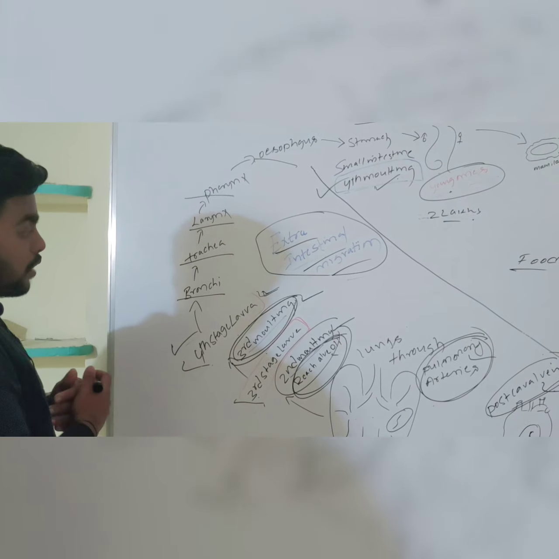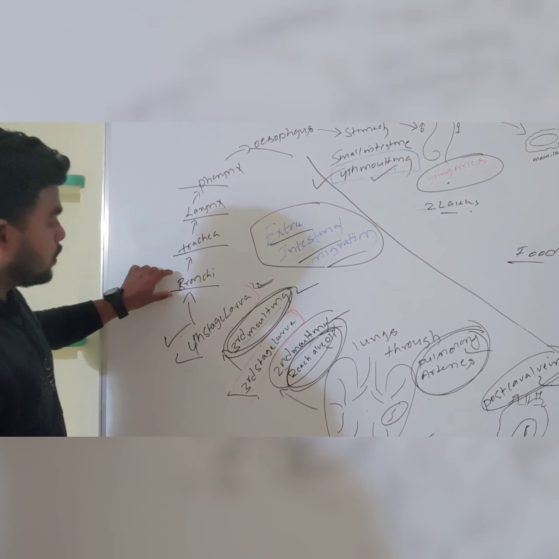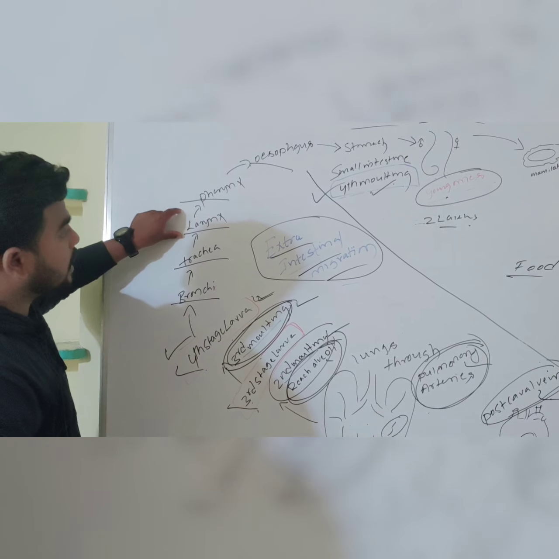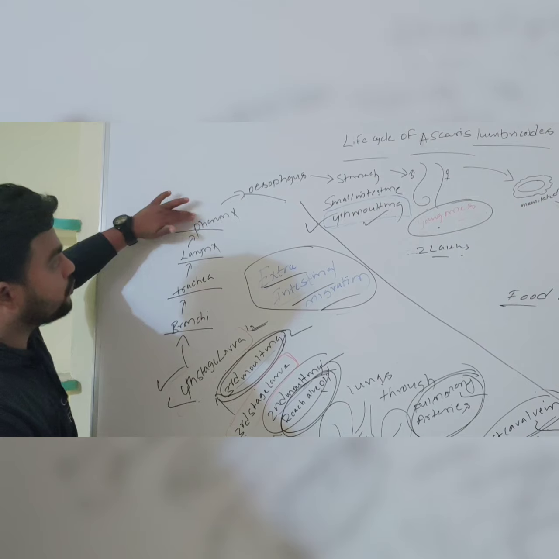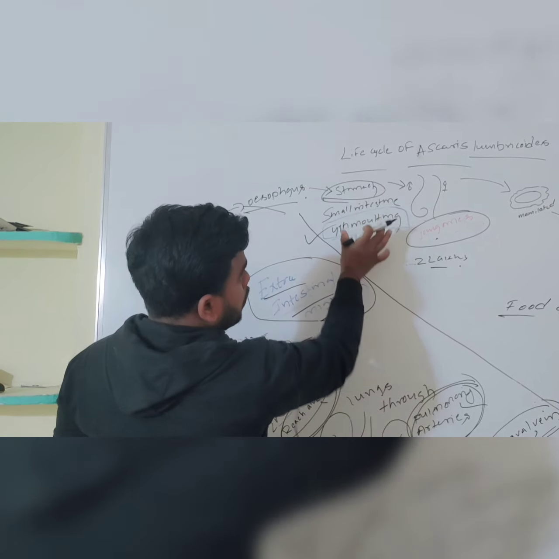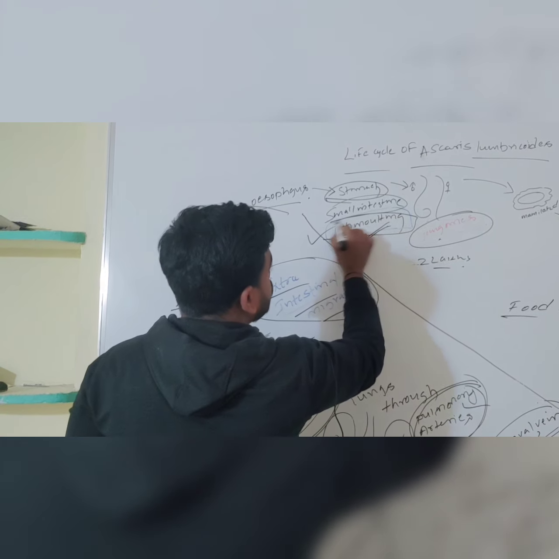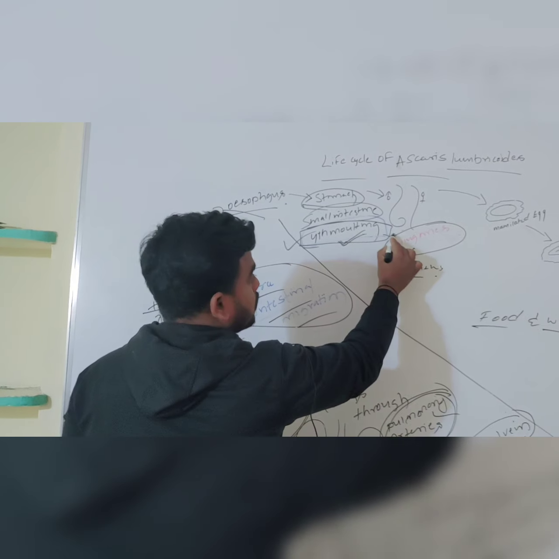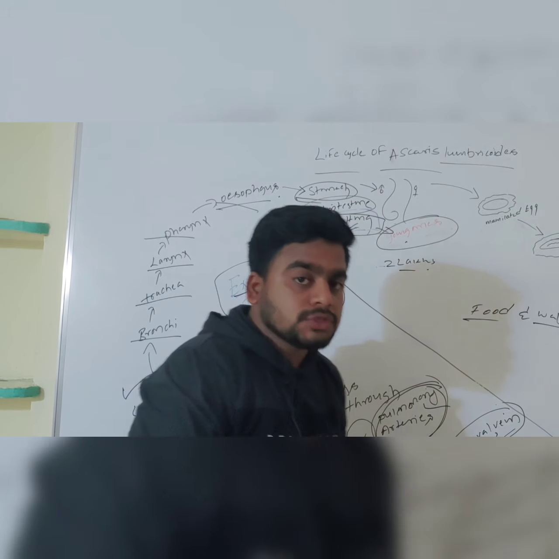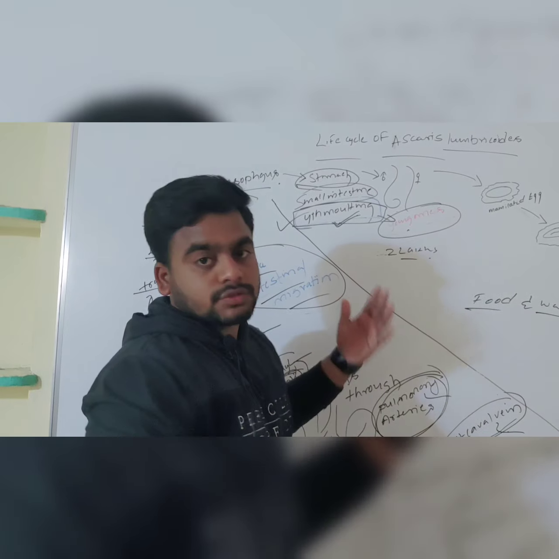From the fourth stage larva, it again reaches the stomach through one path. From the bronchi, it reaches the trachea. From the trachea, it reaches the larynx. From the larynx, it reaches the pharynx. From the pharynx, it reaches the esophagus. From the esophagus to the stomach to the small intestine. Here in the small intestine, the final molting, called the fourth molting, takes place and the young ones are formed. These young ones attain sexual maturity, undergo copulation and form thousands of lakhs of eggs.